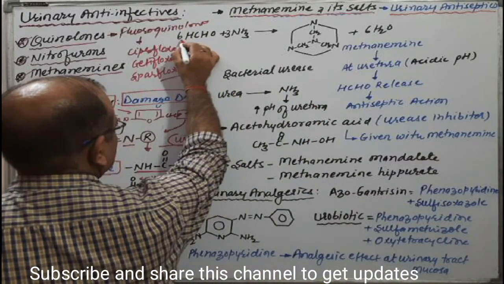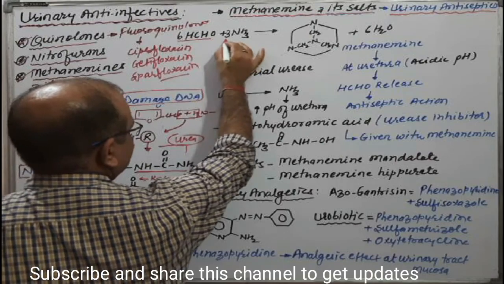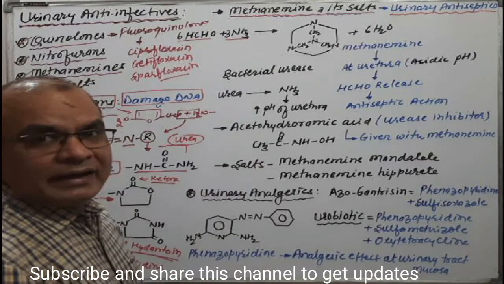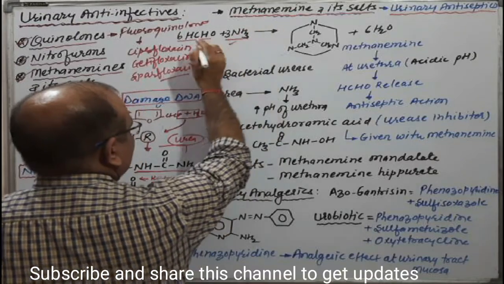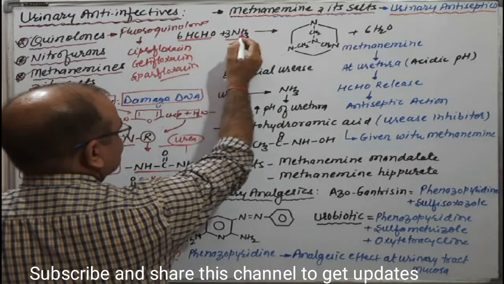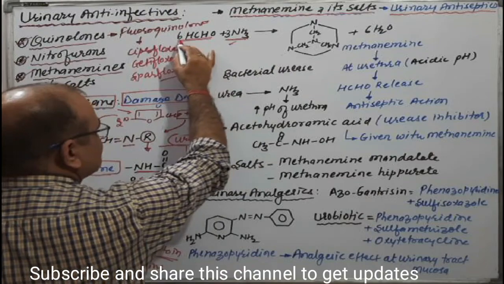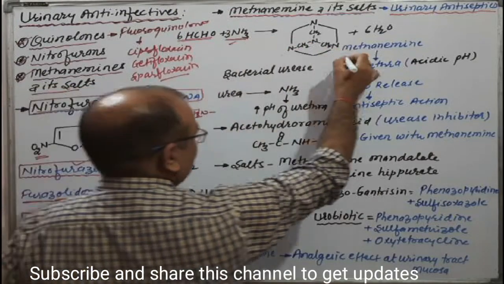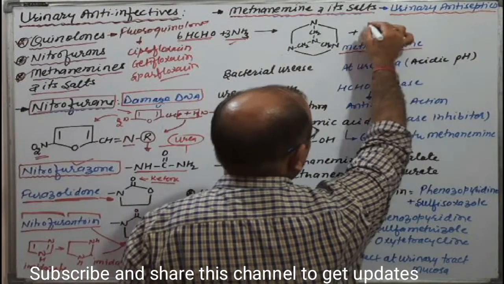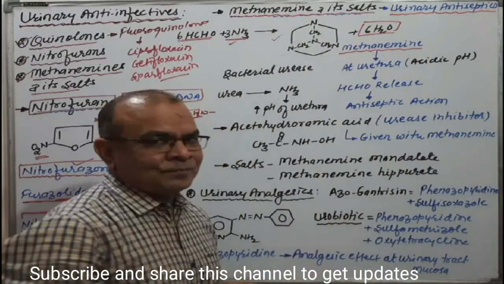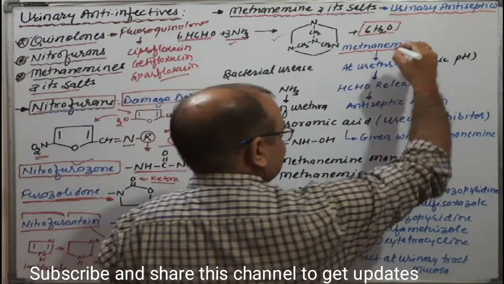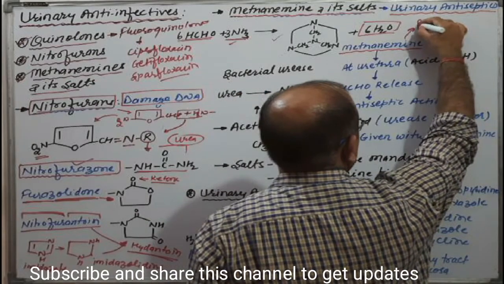As you know, HCHO is known as formaldehyde, and NH3 is known as ammonia. This one is the formaldehyde, this one is the ammonia. When formaldehyde is treated with ammonia in a 6:3 ratio, they form methenamine by losing 6 water molecules. This structure is methenamine. Methenamine is basically a prodrug.